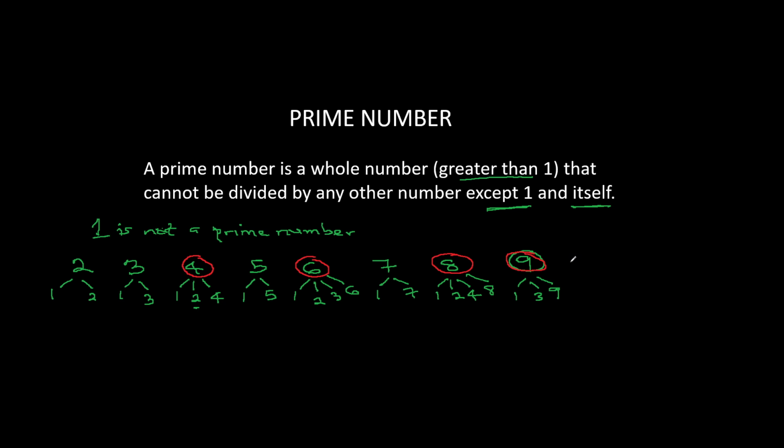If you consider 10, 10 also is not a prime number because it can be divided by 2 and by 5. What about 11? 11 is a prime number because it can only be divided by 1 and by 11.